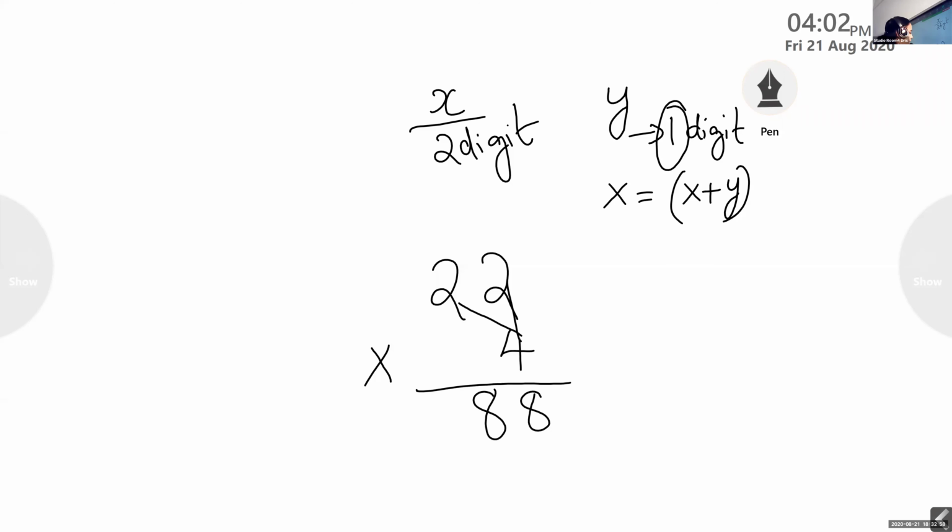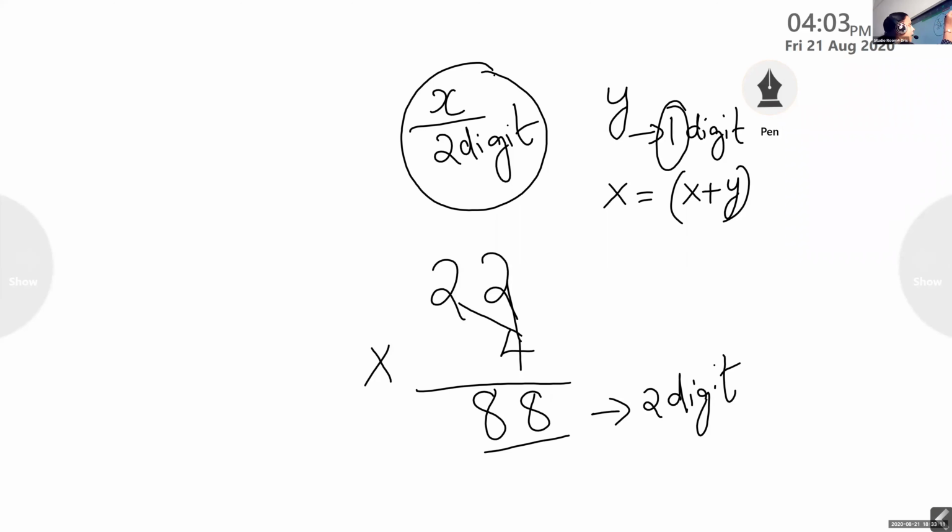So in their product, we have how many digits? 2 digits. Here they are saying, if a number is x digit and another number is y digit, their product will not be more than x plus y.